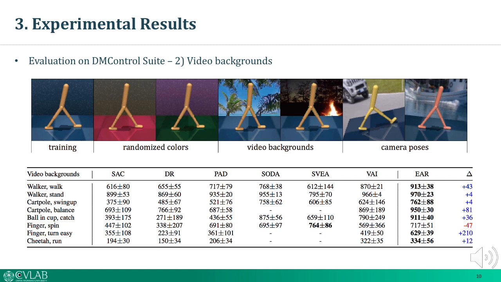And this is the quantitative evaluation of episode return on the video background test. Due to the nature of the proposed method of feeding environment-agnostic features to the RL algorithm, the trained agent comes to be robust against a variety of changing background distractions.